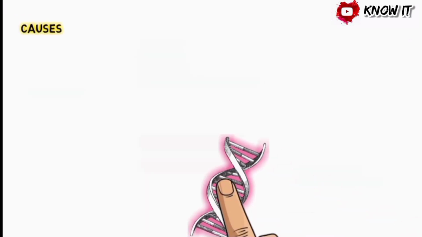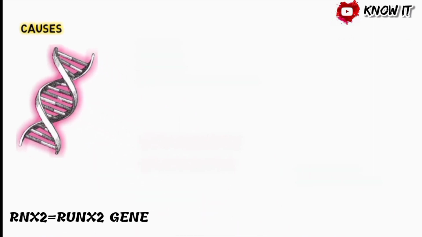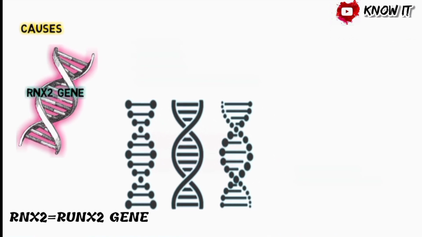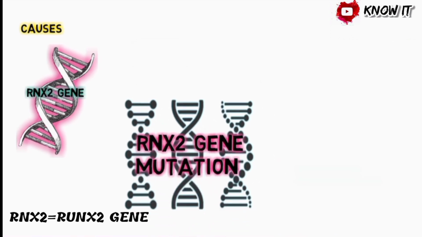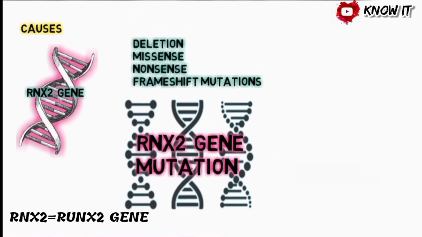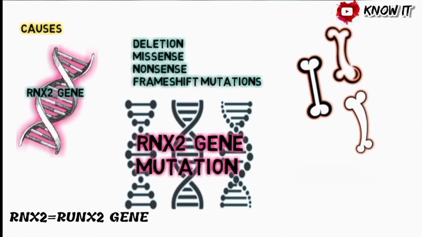Causes: mutations in RUNX2 are the only known genetic cause of CCD. Deletion, missense, nonsense, and frameshift mutations of RUNX2 have been identified in CCD patients. RUNX2 is required for several key steps during skeletal development and maintenance, including osteoblast differentiation.